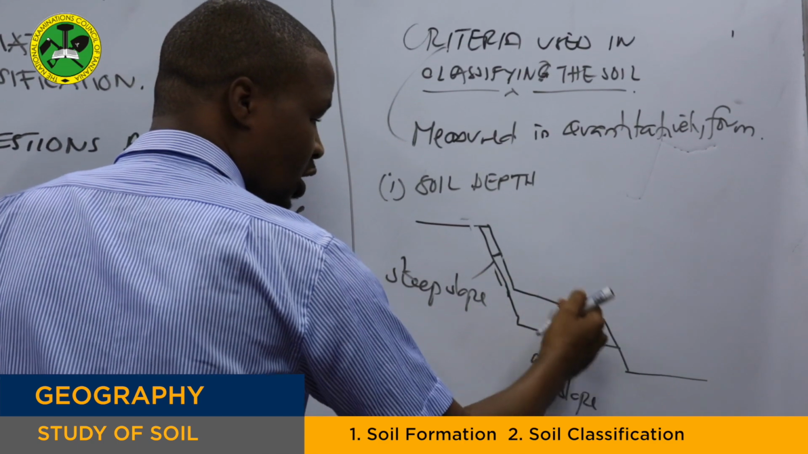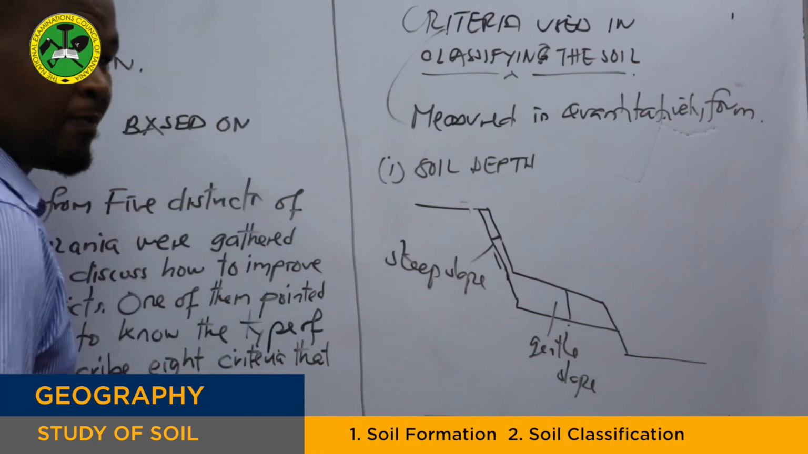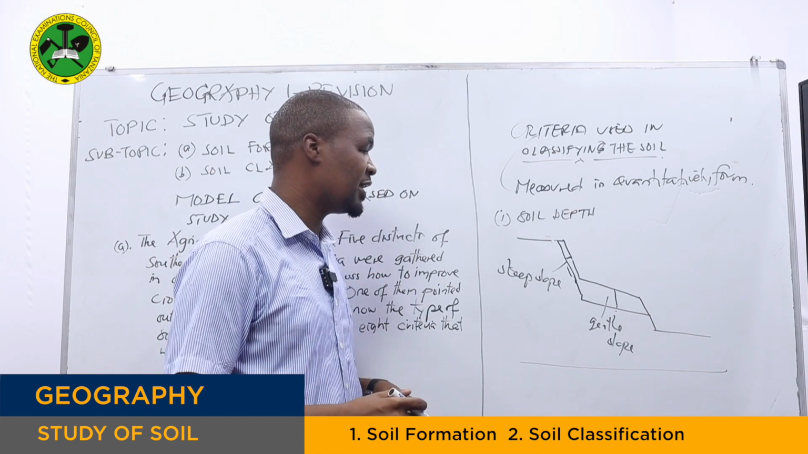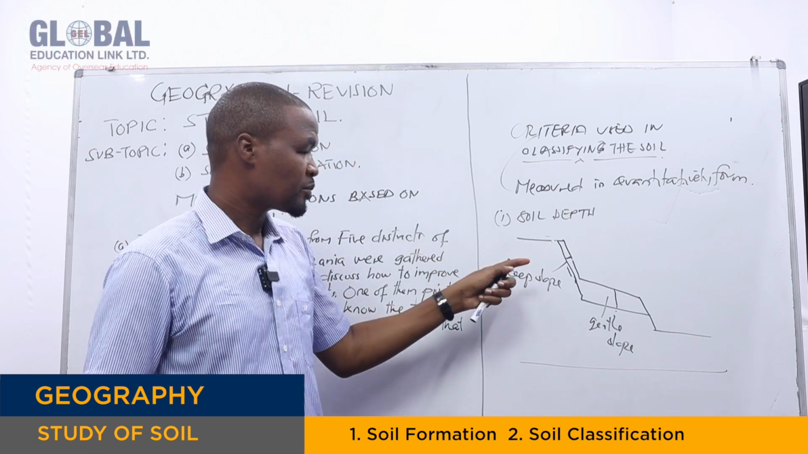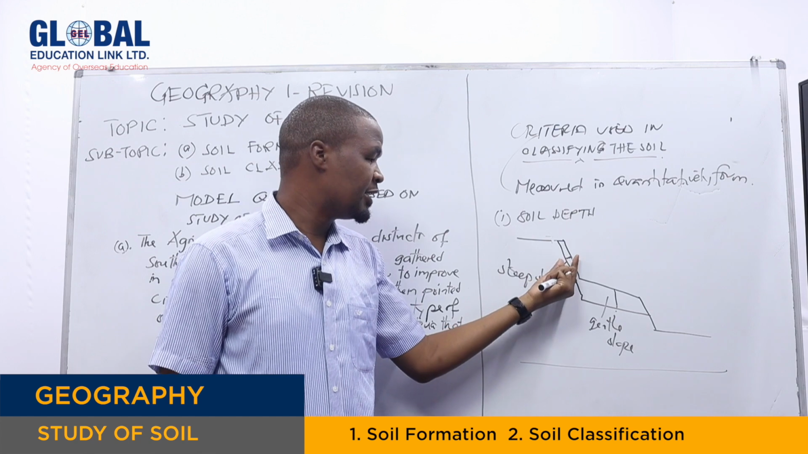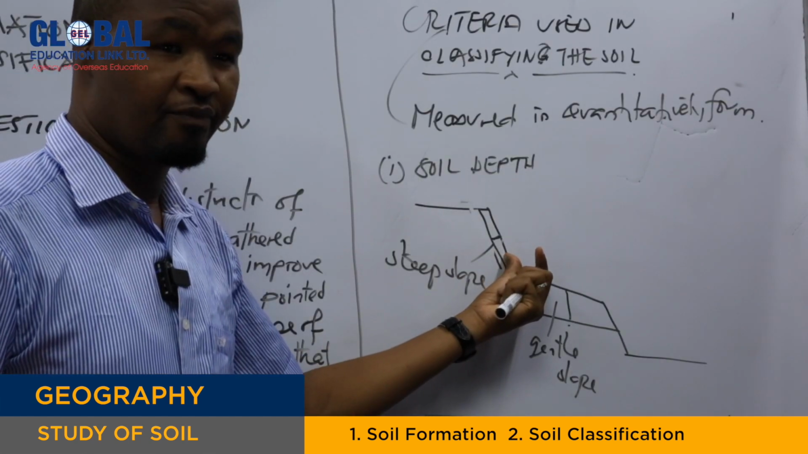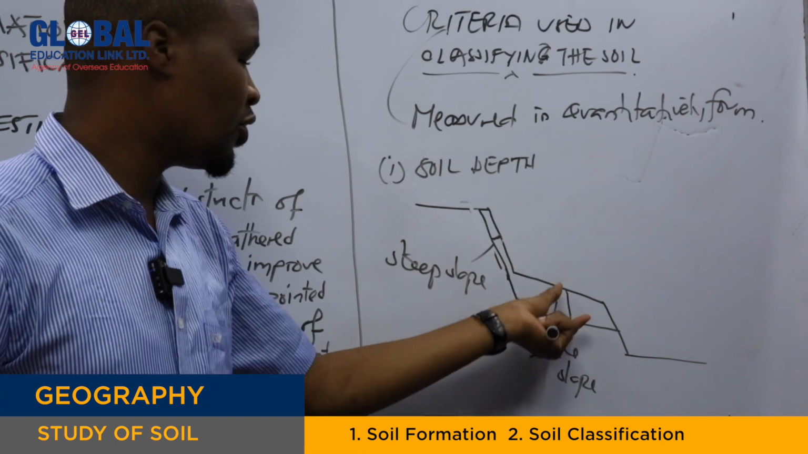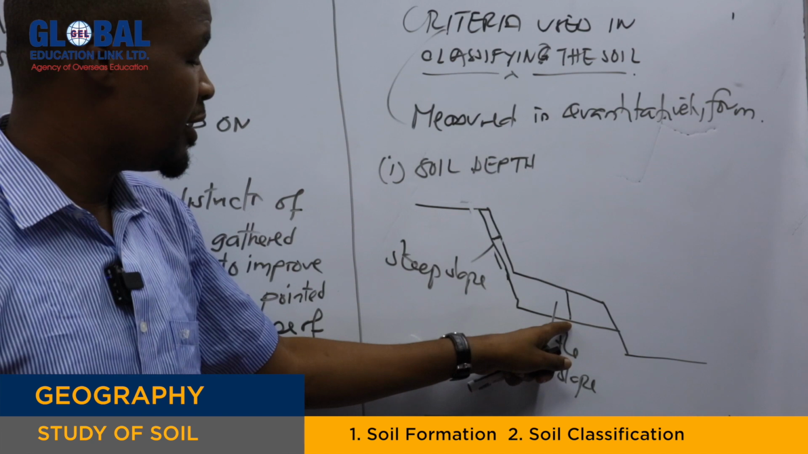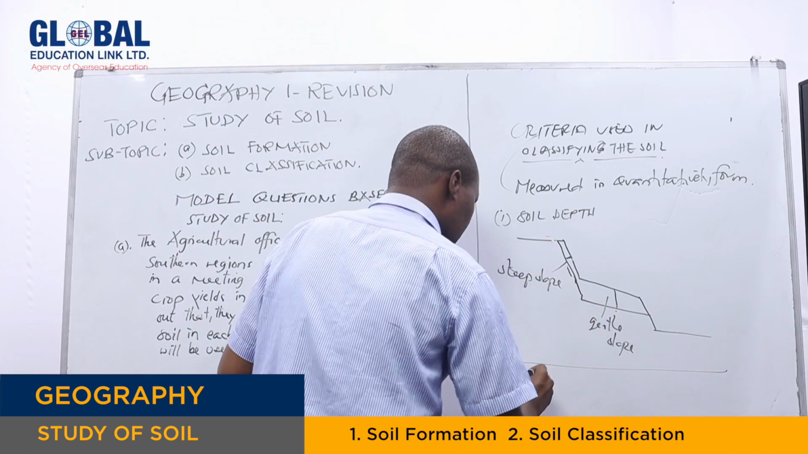So the deepness or the shallowness of the soil, we call it what? The soil depth. So we can use this as the first criteria for classifying the soil. Why? Because soil found in steep slopes, being shallow in depth, is poor in productivity. While soil found in gentle slopes, because it has a deep depth, is good soil. This is the first criteria.